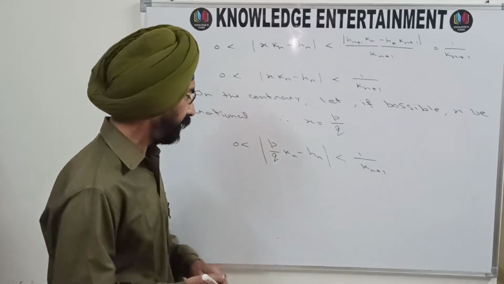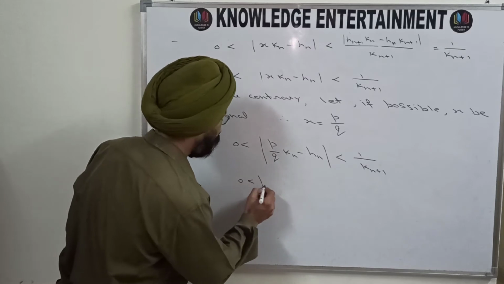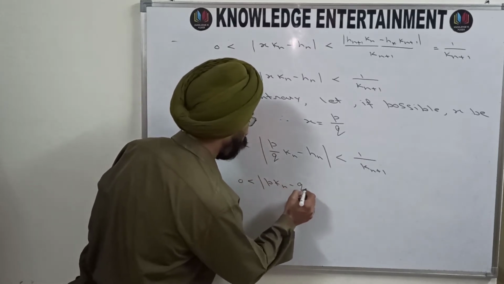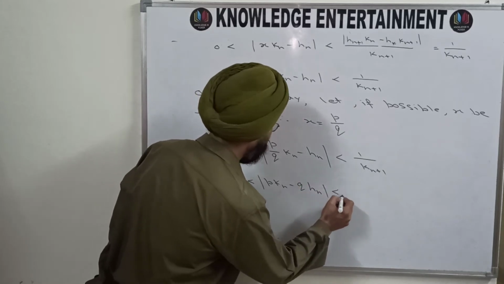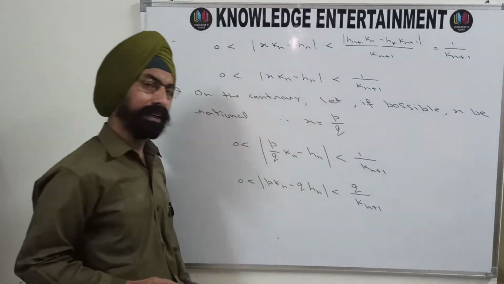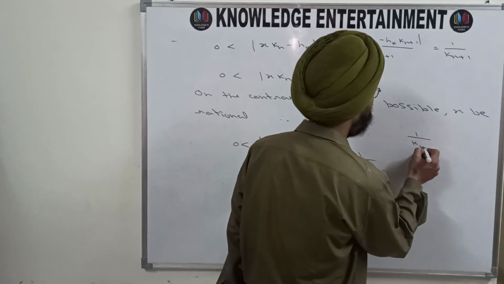So multiply it by q. What you will get? You will get 0 less than |p Kn minus q Hn| is less than q upon Kn plus 1.